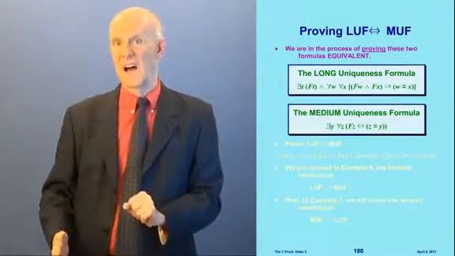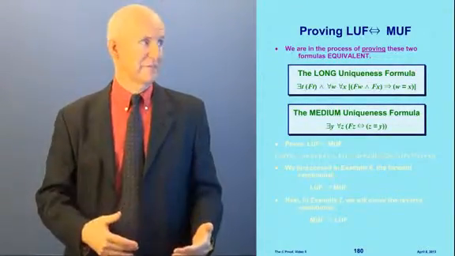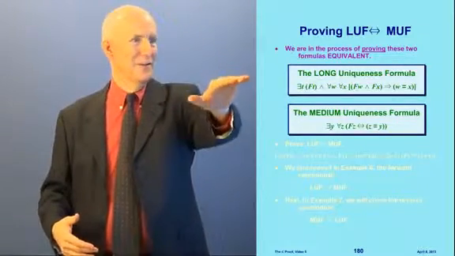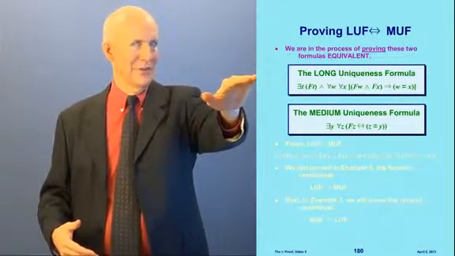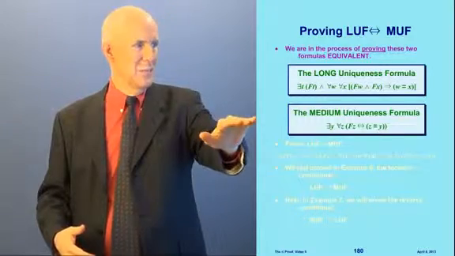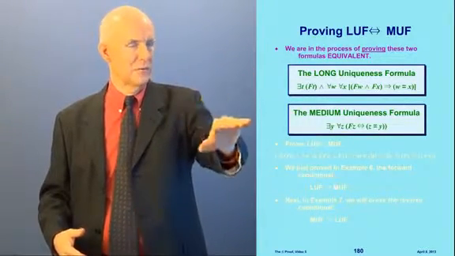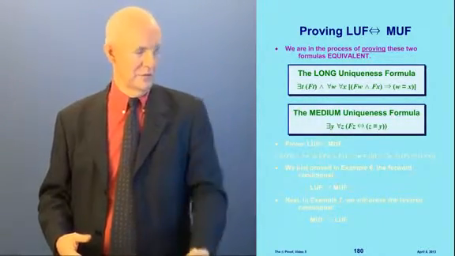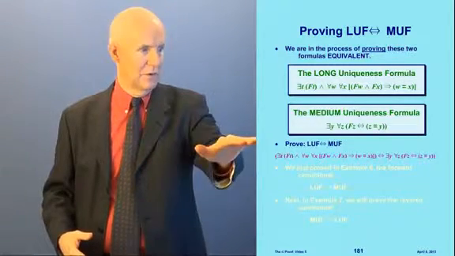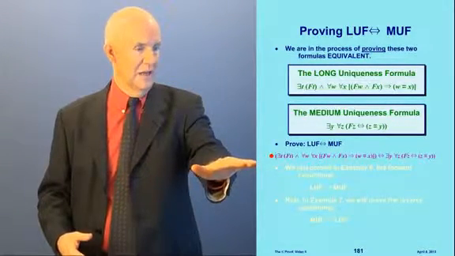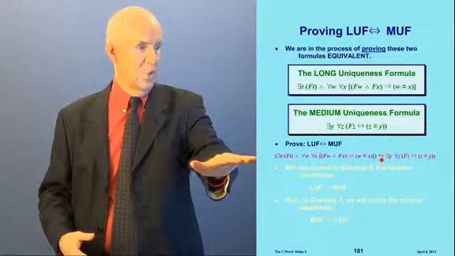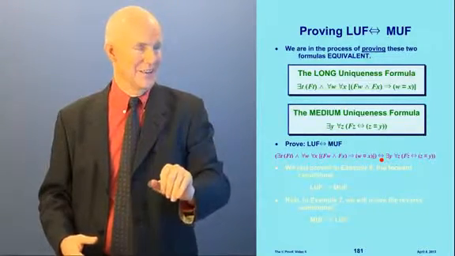All right, and now we're going to do the next proof, and let's look at what we're doing here. We're in the process of proving the LUF is equivalent to the MUF. Here are the formulas. This is the long uniqueness formula, the LUF, and here's the medium one. We're trying to prove that they're equivalent. We're trying to prove this one if and only if this one, right? LUF if and only if MUF. And here is what we're trying to prove, the long hairy formula with the biconditional in it right there, see?